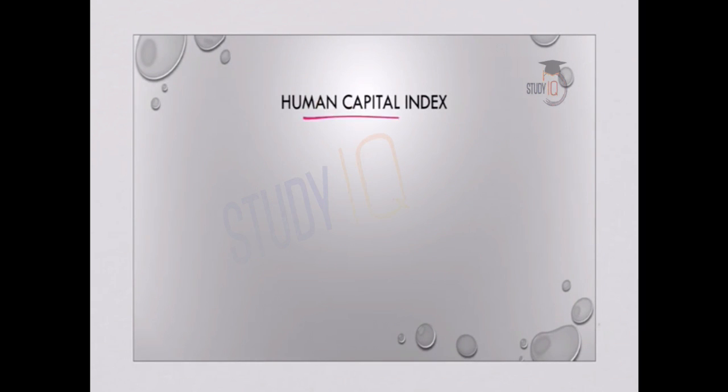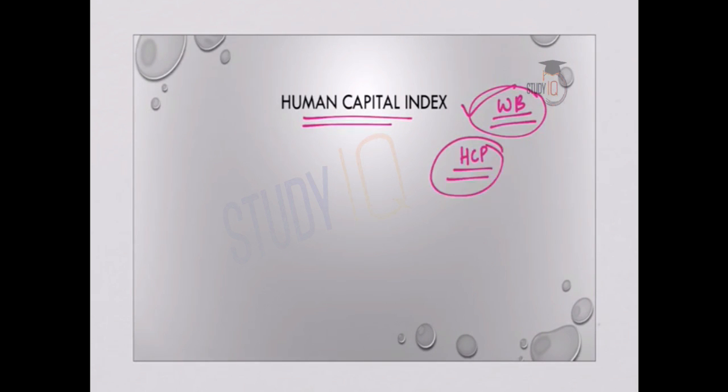Now, very important report, Human Capital Index report, and this is published by World Bank under the World Development Report. It's a part of the World Development Report, and the theme for the World Development Report 2018 was the changing nature of work. And as a part of it, the World Bank also launched Human Capital Project, or the HCP. So HCP aims to raise awareness and increase demand for interventions to build human capital. So HCP, or Human Capital Project, is to raise the awareness and also to build human capital.